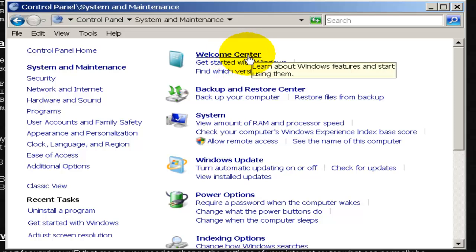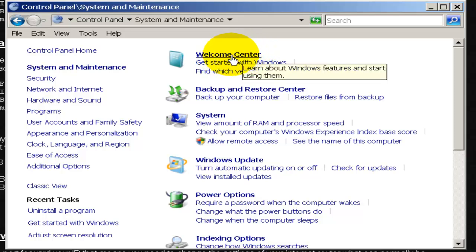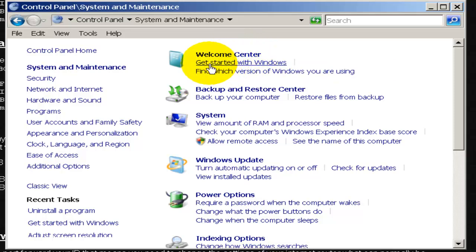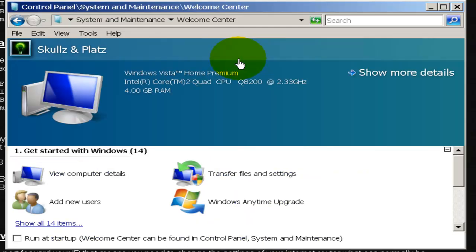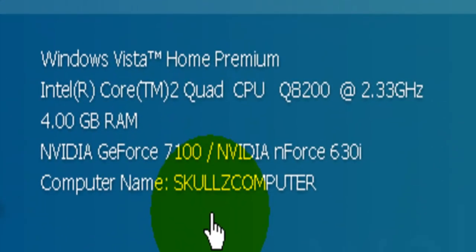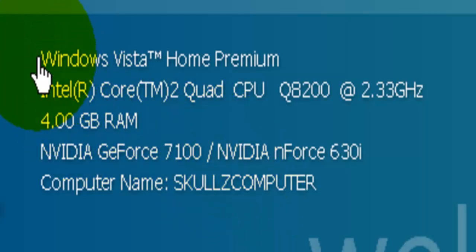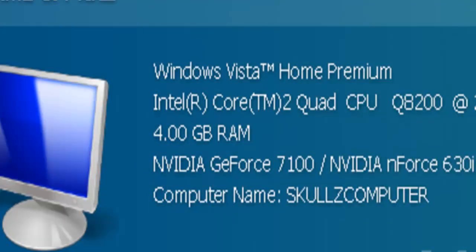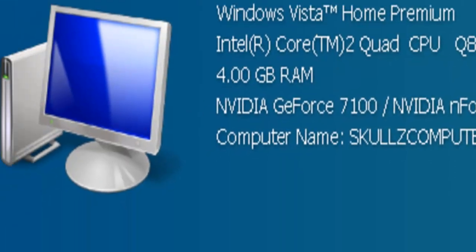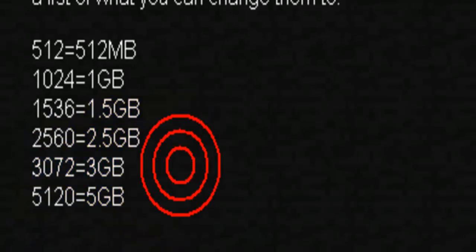Here, it'll say Welcome Center. You want to look for your Welcome Center. It may say Getting Started with Windows. So you go to your Welcome Center, and boom, here it is. It tells you all the information you need. Mine's a Windows Vista Home Premium, Intel Core 2 Quad CPU Q8200, 2.32 GHz, and my computer has 4 gigabytes of RAM. So looking at this, I can dedicate up to 3 gigabytes of RAM to my server.